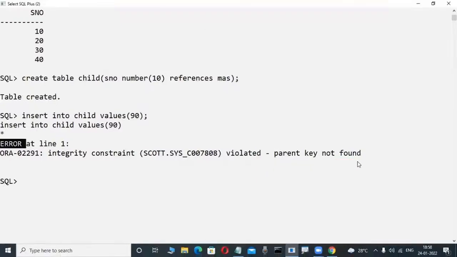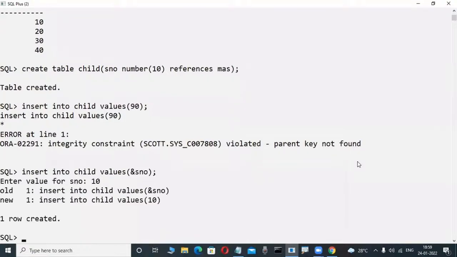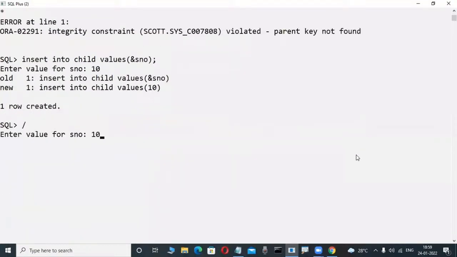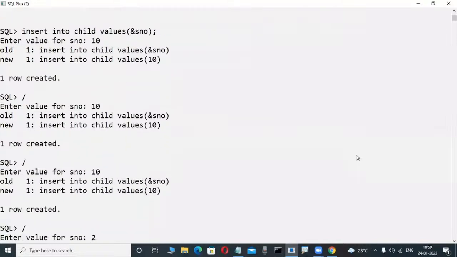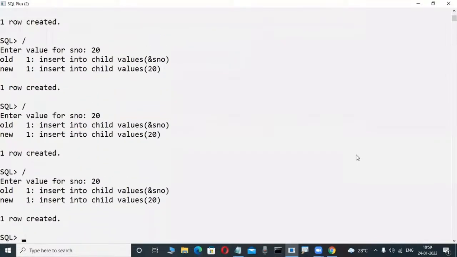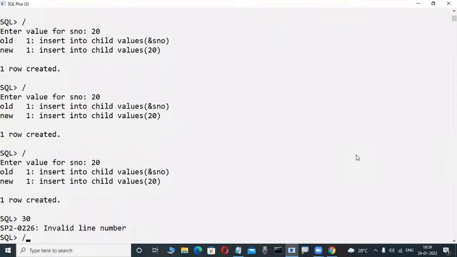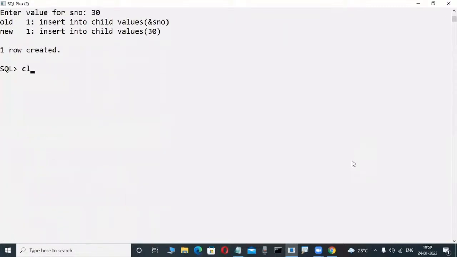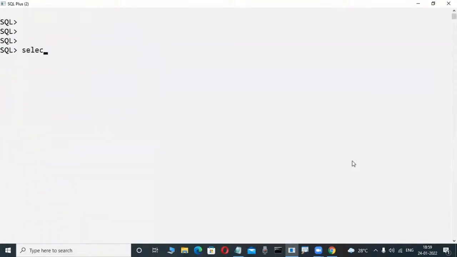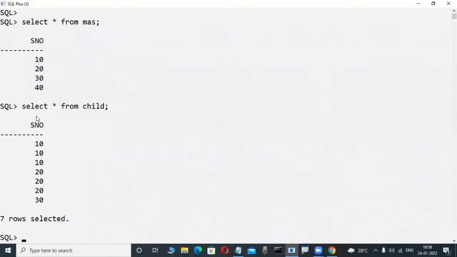Now suppose I try to insert some values in the child table. Again 10, is a duplicate possible? Possible. After 10 I'm inserting 10 again, possible. Again 20 possible, again 20 possible. Again 30 is possible. Like this, duplicate data is possible in the child table. Observe here, this is the master table, and this is the child table. So master and child are there, and you will become familiar with them in the course.